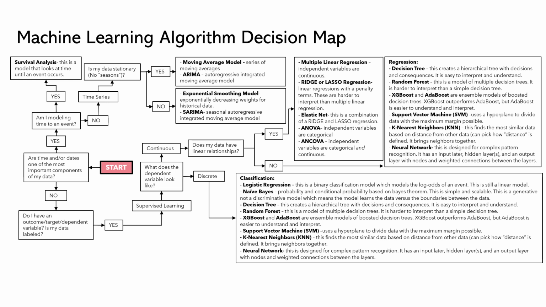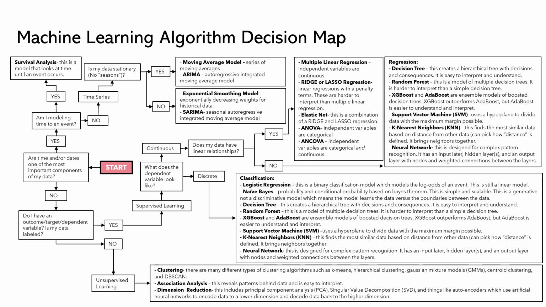All right, so these are all of the models that we have for supervised learning, but say we don't have labeled data. And we answer no to whether our data is labeled or we have a clear outcome, target, dependent variable. That means we're going to be doing unsupervised learning as opposed to supervised.